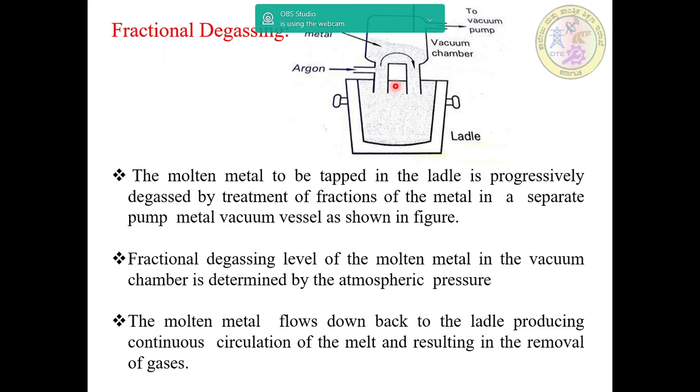This figure shows the fractional degassing. The level of molten metal in the vacuum chamber is determined by the atmospheric pressure. Through the second tube, the molten metal in the vacuum chamber flows down back to the ladle, producing continuous circulation of the melt and resulting in the removal of the gases. And this is the fractional degassing technique.